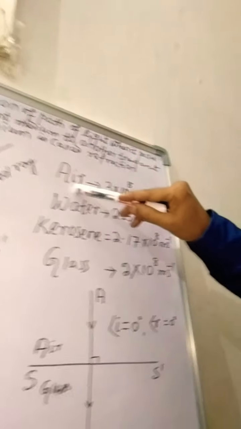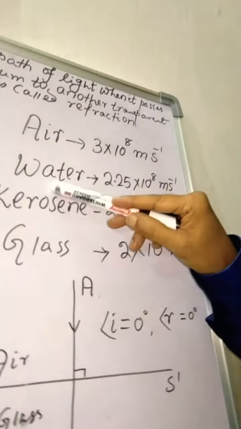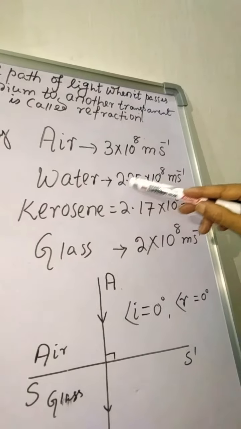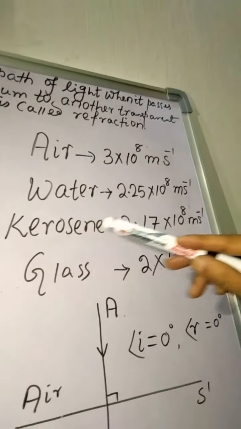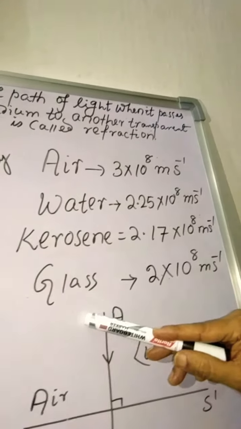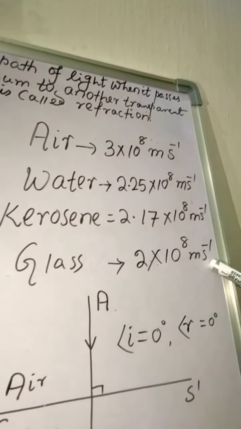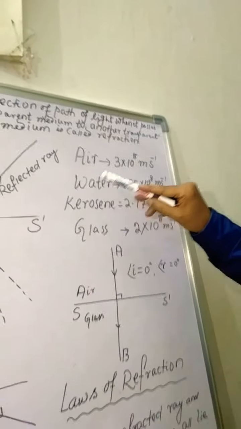Now different media have different speeds. Look at here. In air the speed of light is 3 into 10 to the power 8 meter per second. In water the speed of light is 2.25 into 10 to the power 8 meter per second. In kerosene 2.17 into 10 to the power 8 meter per second. In glass 2 into 10 to the power 8 meter per second. In these 4 examples, if we compare air and water, then air is a rarer medium and water is a denser medium.